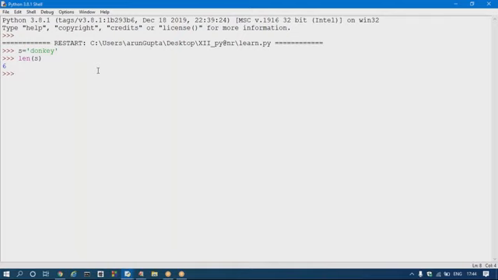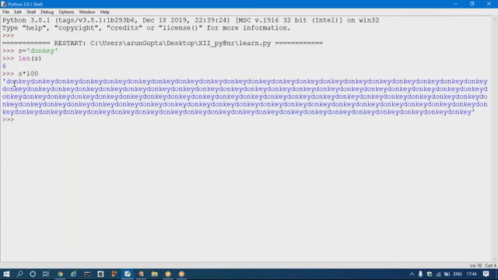When we use the multiplication operator with a string, it is called the repetition operator. I use s into 100, so it will print donkey 100 times.